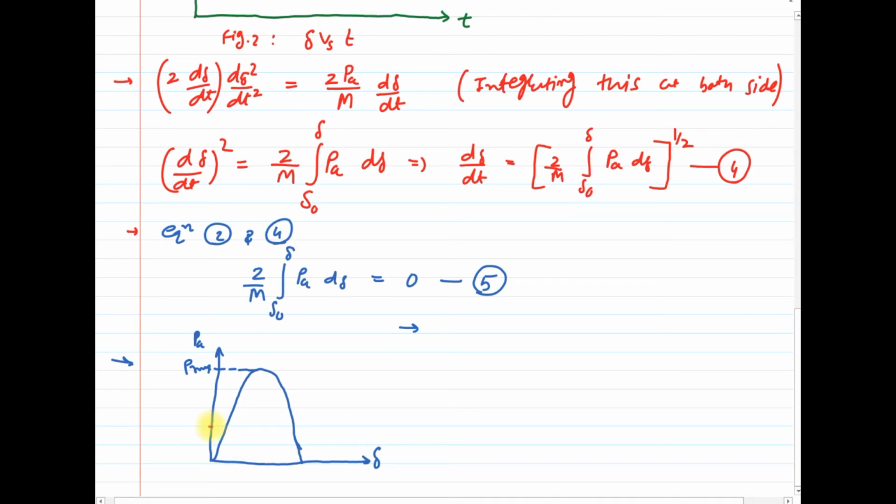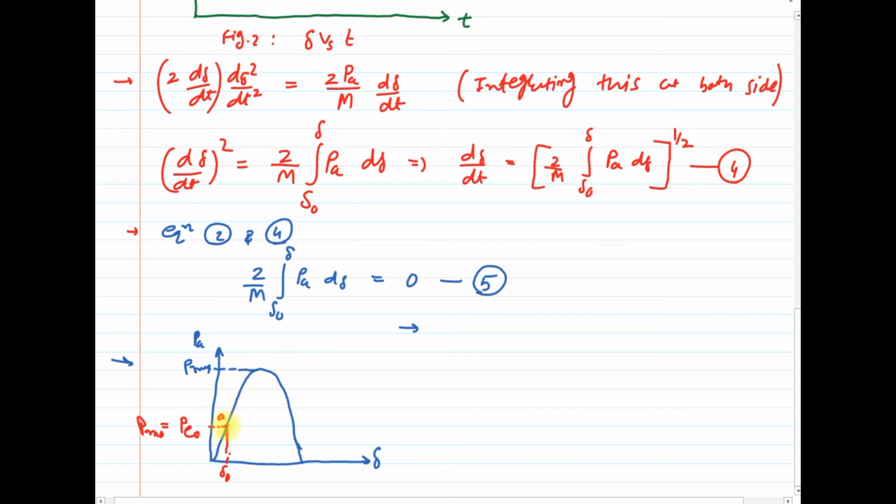Let us consider the normal operating condition as we have discussed earlier. If Pm0 is the mechanical power input, at that time we will get Pe0, the electrical power output, at an angle of delta 0. Clear?